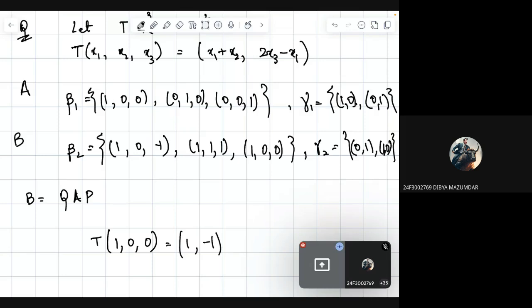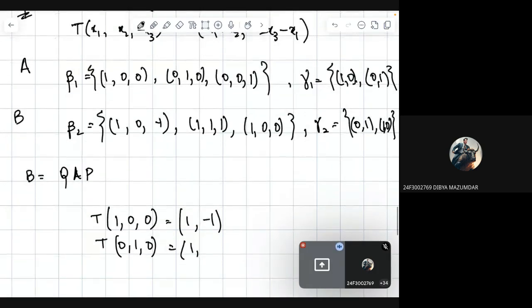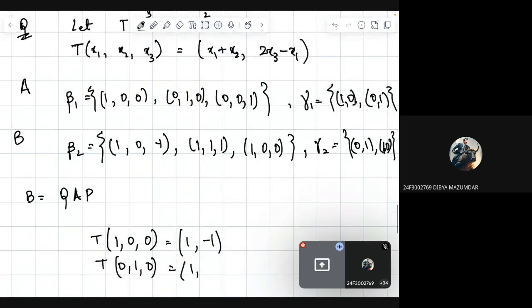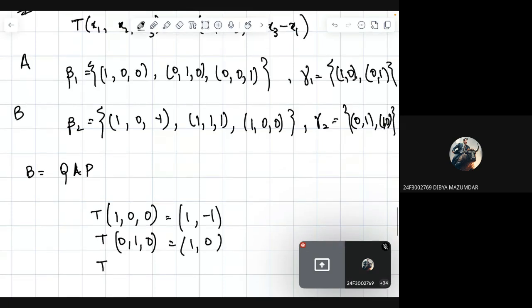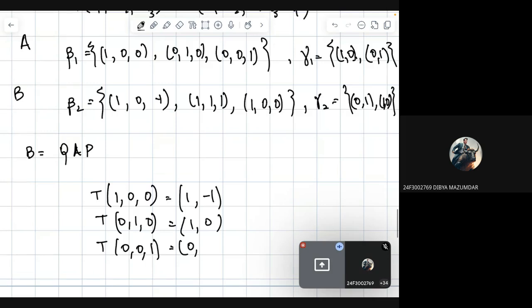Okay. Then T of 0 1 0 is what? x1 plus x2 is 1. 2x3 minus x1 is 0. Then T of 0 0 1, x1 plus x2 is 0, and 2x3 minus x1 is 2.